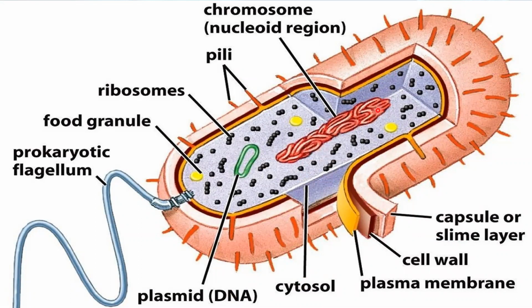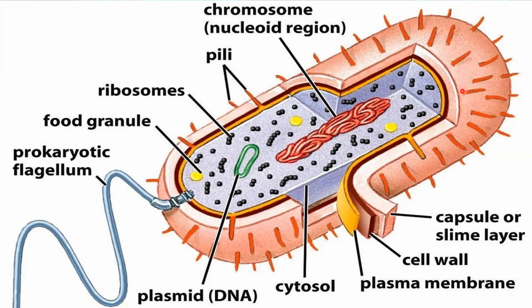This is the nucleus, but here it is not membrane bound, so it is not a well developed nucleus. And here we are not going to use the term nucleus. Instead, we'll use nucleoid. This is the nucleoid, that is a nucleus without a membrane with naked DNA. Here you can see some rectangular outgrowths.